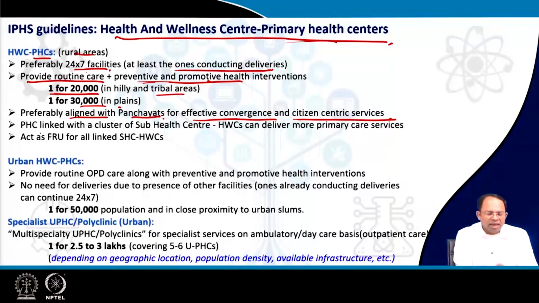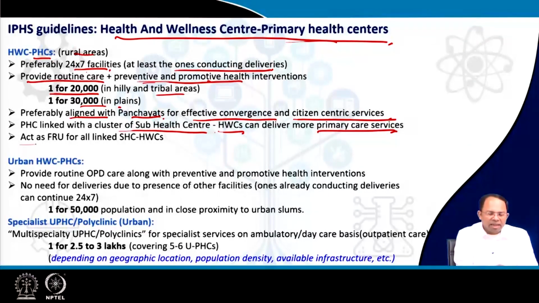So a PHC is linked with a cluster of sub-health centers. That means we can have several sub-health centers linked to a PHC. Where some services cannot be delivered at a sub-health center, people can go to the linked PHC and those primary care services can be delivered there.